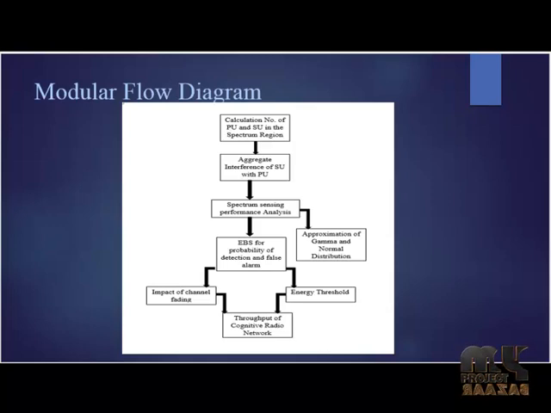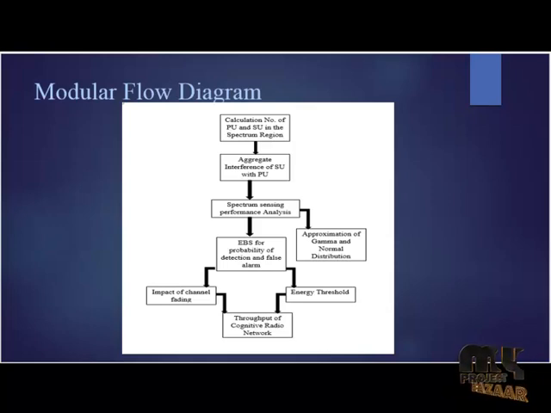Usually, the secondary users are outside the spectrum range and cause aggregate interference to the primary users. By the formulation of the area of secondary users and primary users for throughput in the cognitive radio network, the number of primary users and secondary users in the spectrum region is calculated.